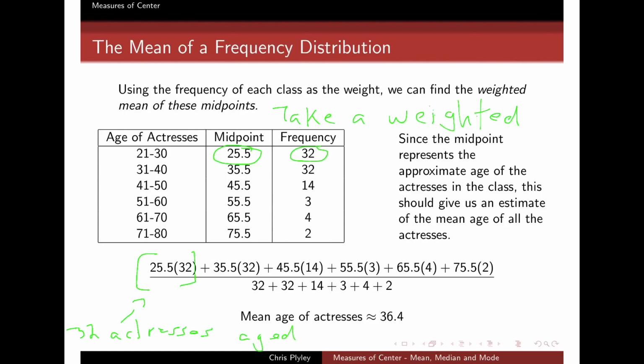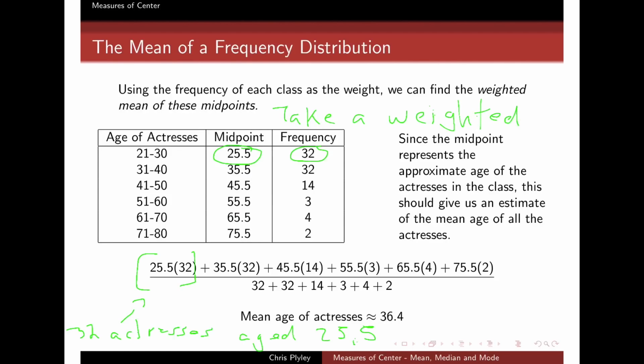Sort of like with our class example, where we added a weight of 20 to our females who had height 5'4", I didn't actually have 20 females that were all 5'4", and in this case I don't actually have 32 actresses that are all 25.5 years old exactly.